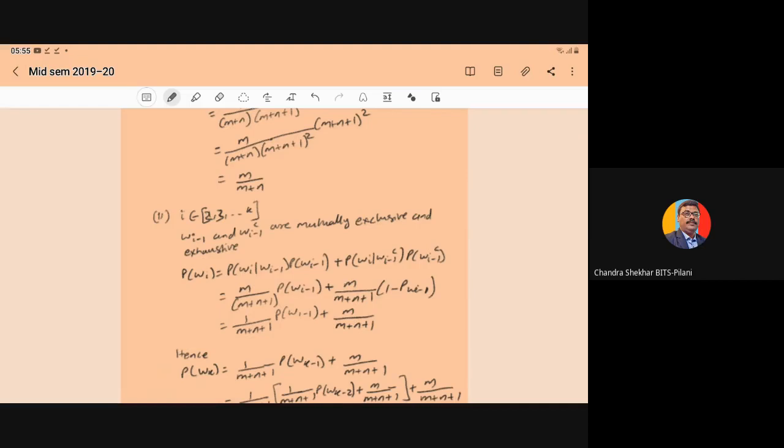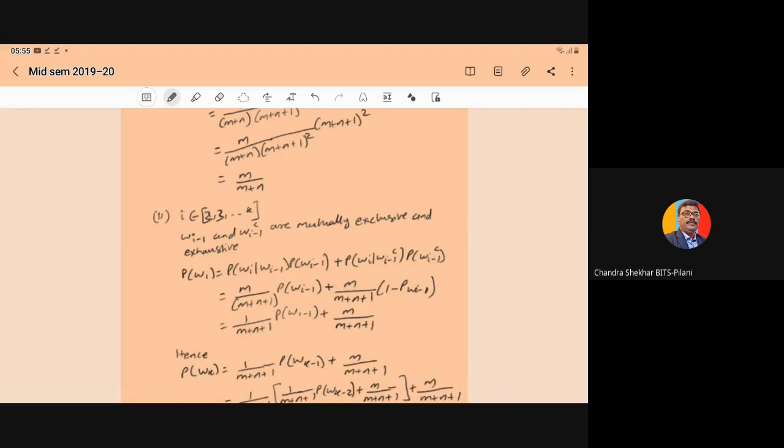Similarly, in the second part, you have to prove for the kth bag. The kth bag is black. So let us assume i belongs to 2, 3, up to k. In a similar fashion, we will derive.